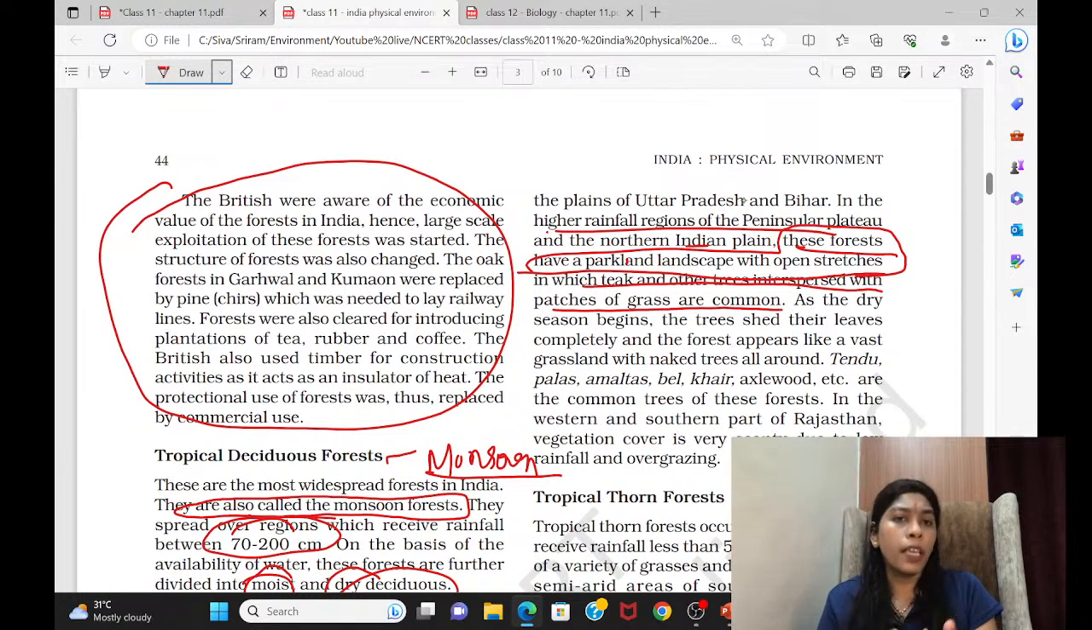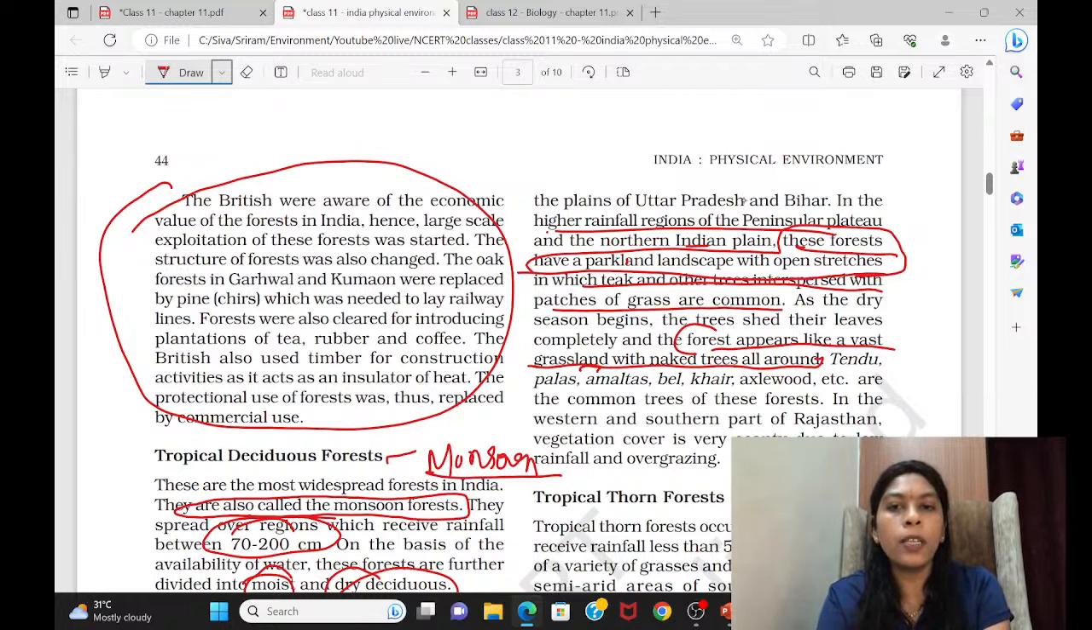So when the dry season begins, when there is less rainfall, what happens? The trees will try to shed their leaves. To cope with the drought, they will try to shed the extra load they are carrying. So they will shed their leaves completely. So it looks like a naked tree. Right, so that's why we can see this forest appears like a vast grassland with naked trees all around. That is called parkland landscape. So try to read these types of statements, and here the types of trees you'll be finding.